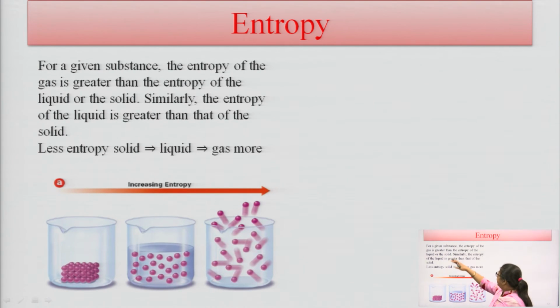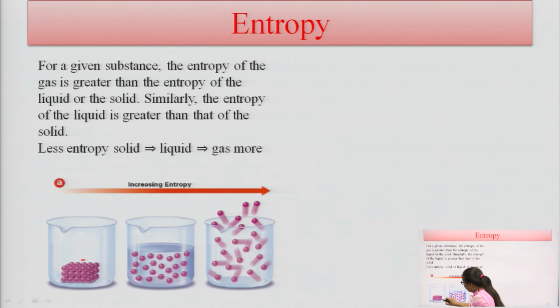For any given substance, compounds are moving in any type of solution, and they are increasing the entropy according to the change in the property of that particular compound. In a given substance, the entropy of the gas is always greater than the entropy of the liquid or solid.